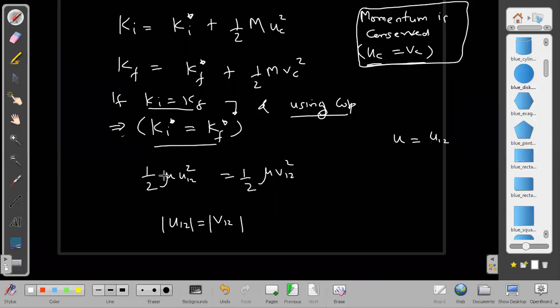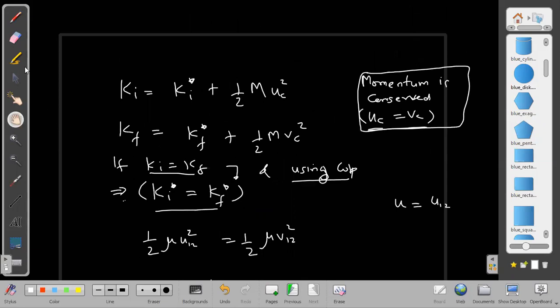The sign we don't know from here, but because this is squared, when we take the root we can get both positive and negative terms. But magnitude wise these are equal. So the relative speed of approach is equal to the relative speed of separation. We started from using conservation of